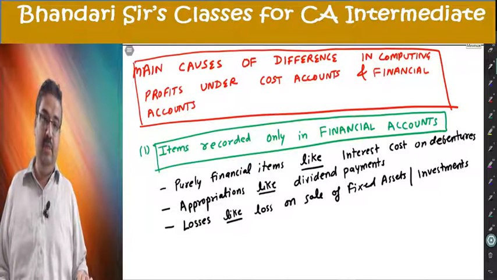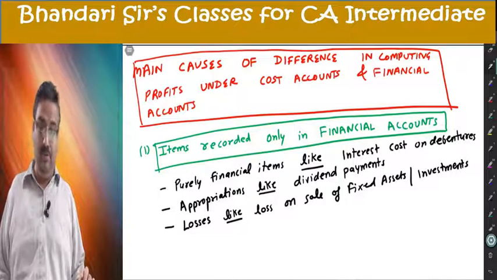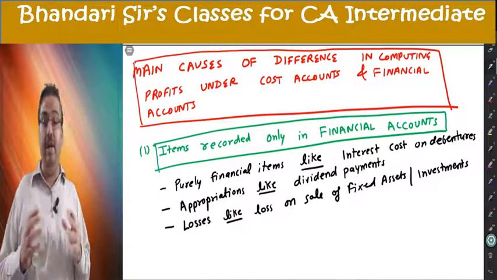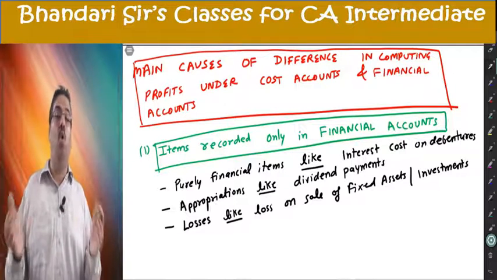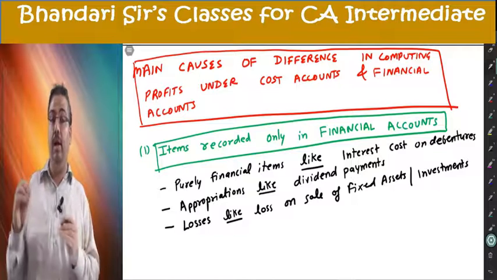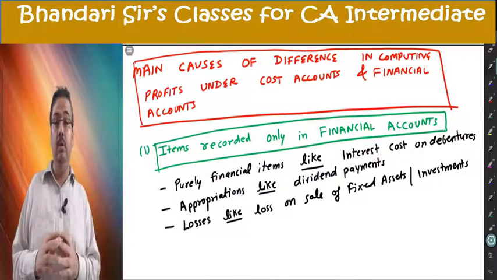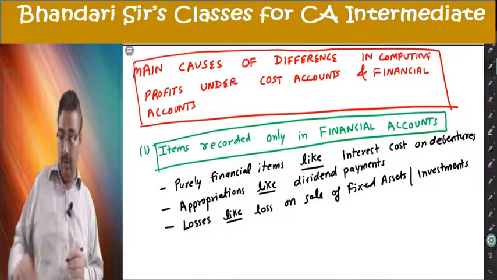Any losses like loss on sale of fixed assets or investments. I told you in the cost sheet topic, cost sheet is meant for recording cost and not the loss. So all losses that are not recorded in costing but are surely recorded in financial accounting will cause a difference in net profit.